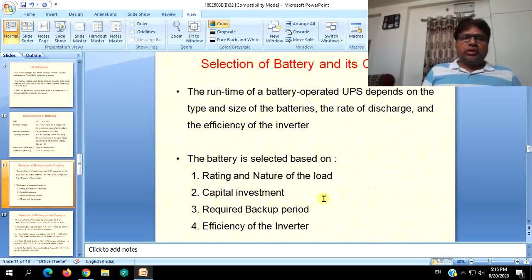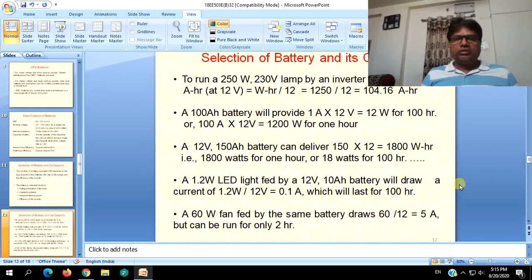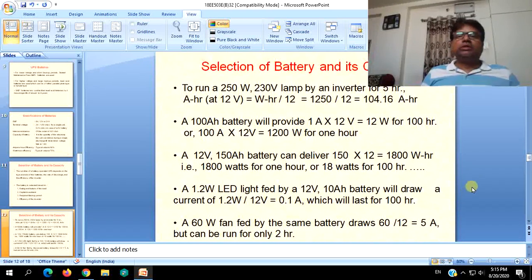So depending on your pocket also, you have to select the required backup period, whether you want the backup for simply 10 to 20 minutes or 1 hour, 2 hours, like that. Efficiency of the inverter. On all these things, the selection of battery and its capacity should be calculated. So these are some examples. Before we go to select the battery, try to understand selection of battery and its capacity with these examples.